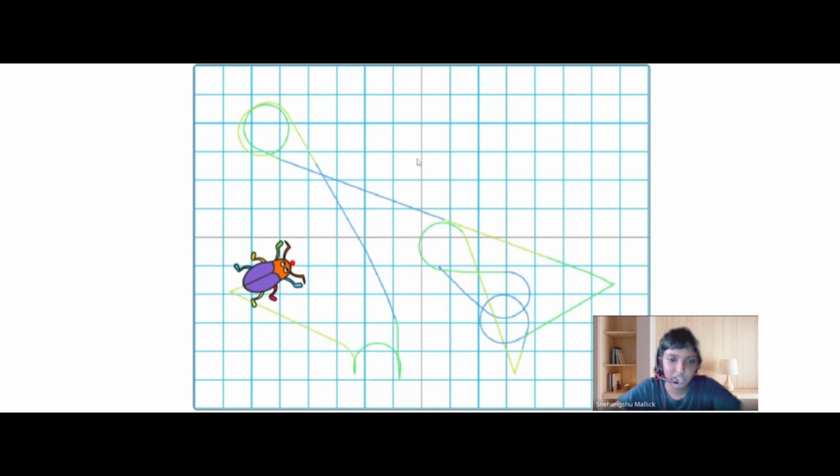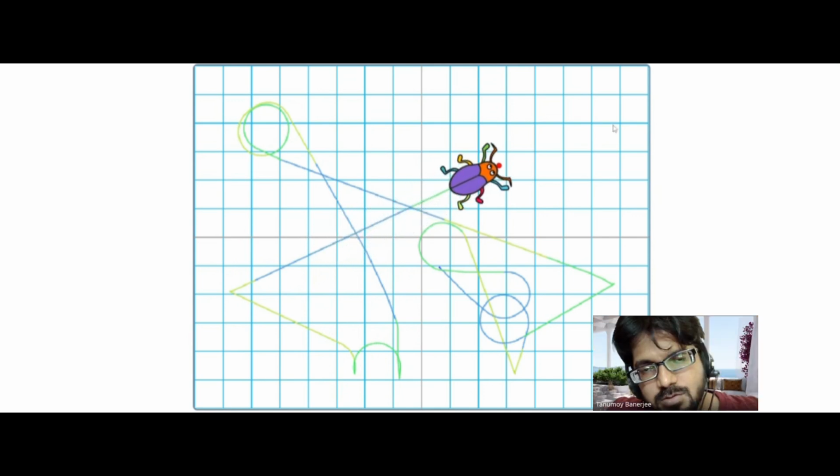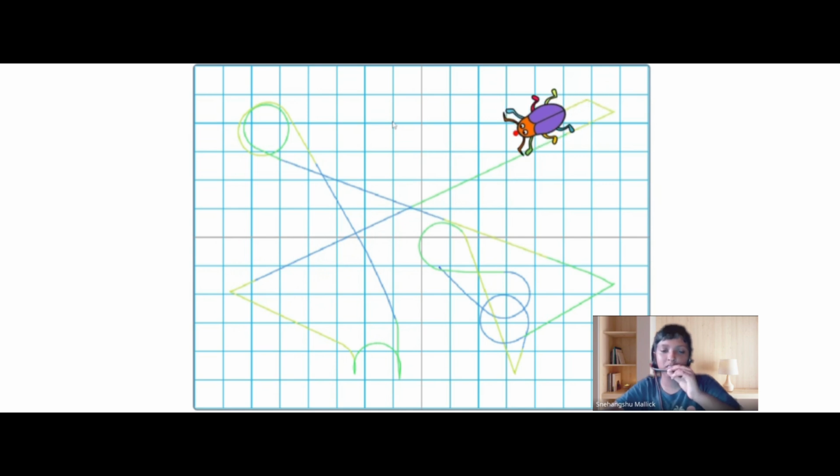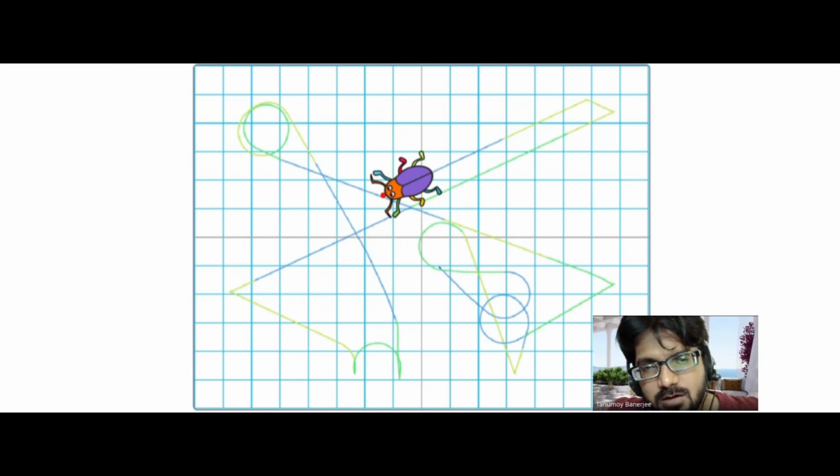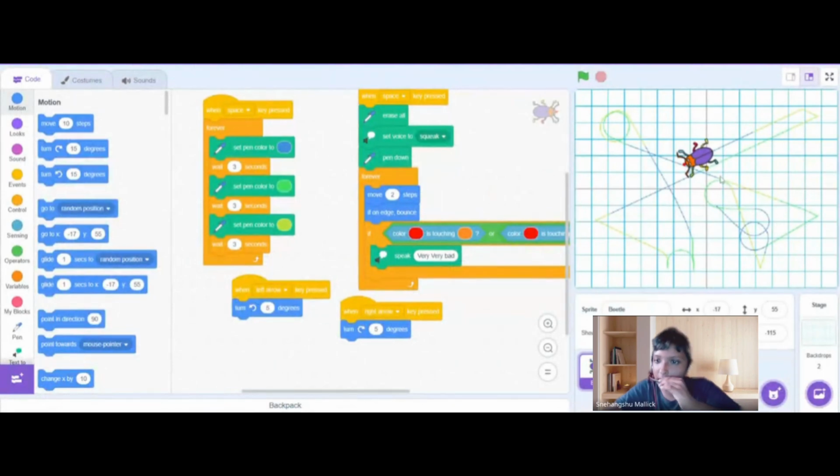This will make such a path, and if it touches its own line, it will say very, very bad. It is not saying very, very bad while touching its own line. Yes, that is because of the slight color differences. If we zoom in, I don't think we can zoom in. So only when a different color touches, then it's very, very bad. No, it said very, very bad in the same color only.